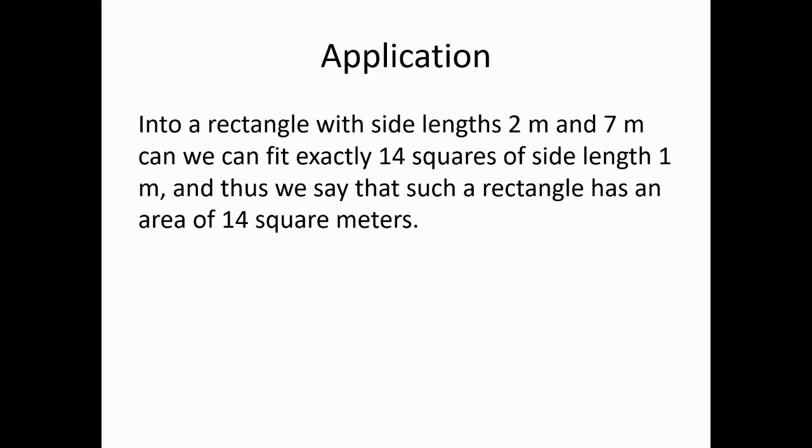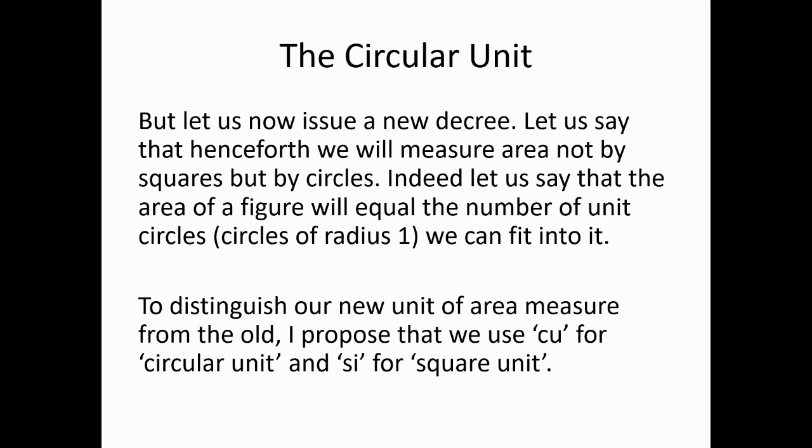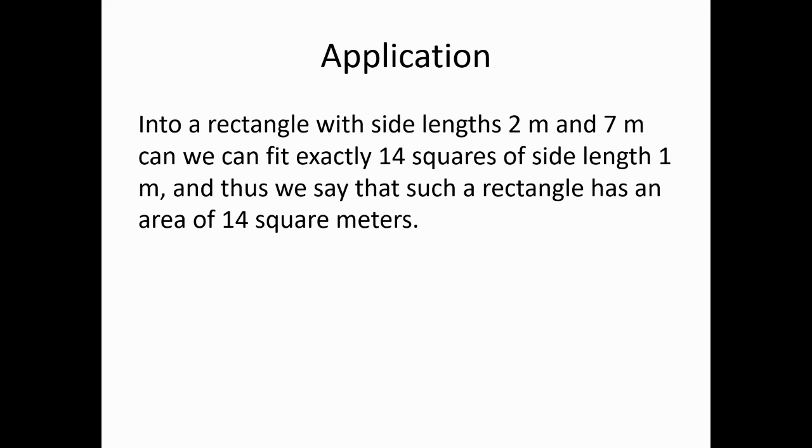So, for instance, if we were to have a rectangle with side lengths 2 meters and 7 meters, and let's say that our unit was a square of side length 1, then it would follow by definition that that particular figure had an area of 14 because it takes precisely 14 of that unit square to cover it without gap or overlap. And that was easy, right? I mean, rectangles are in general easy if the choice that we have made is the square unit.